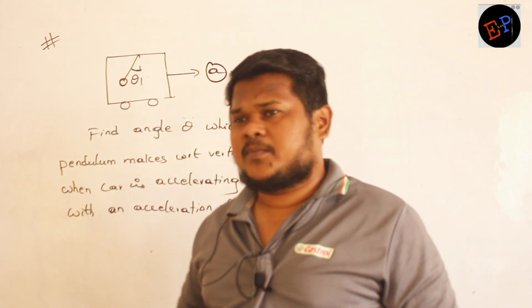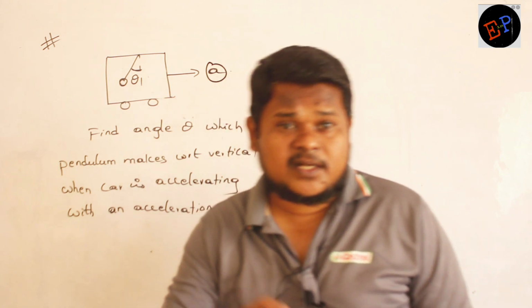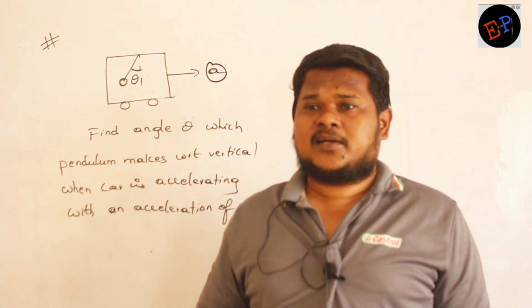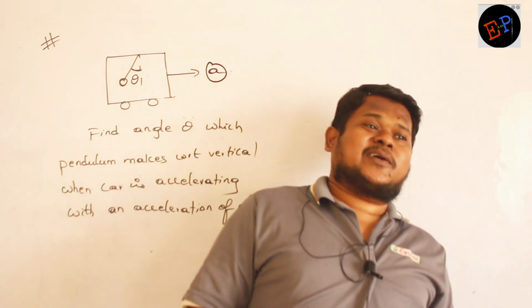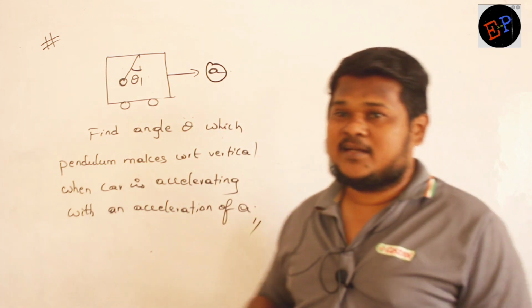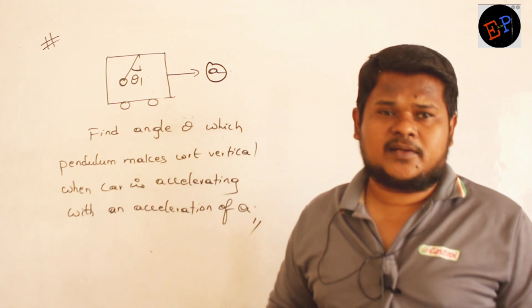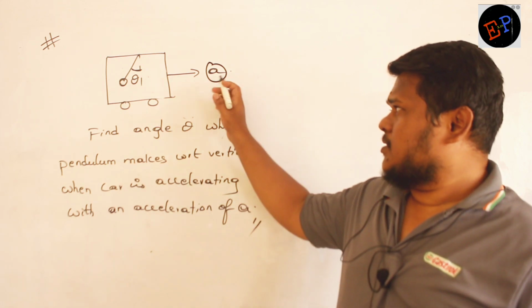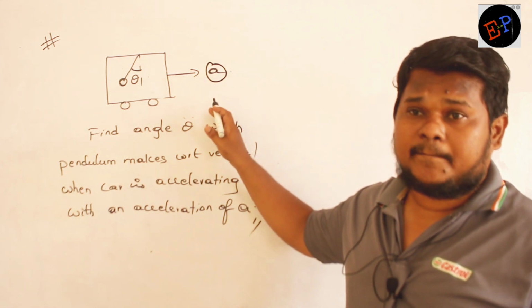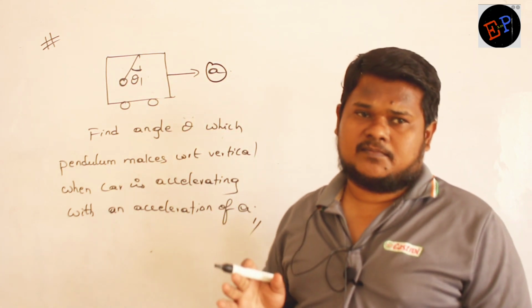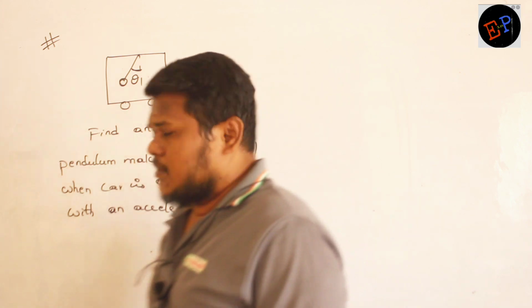This you should have observed in a bus also, no? If bus suddenly accelerates, you will fall back, no? When the bus suddenly accelerates, you don't keep standing like this, you fall backwards. Same concept is happening here in the case of pendulum also. So it will also fall back, it will take an angle of theta. Now the question is, if acceleration of the car is A, then pendulum will make how much angle with respect to vertical? That is the question. Clear, no? Now let us see.